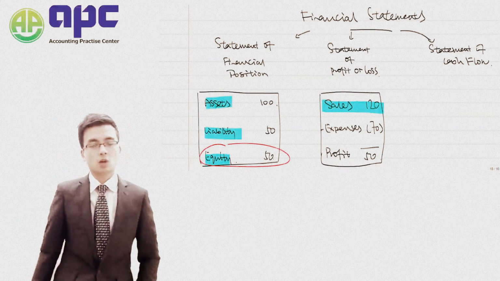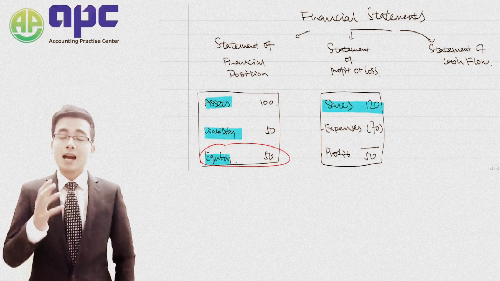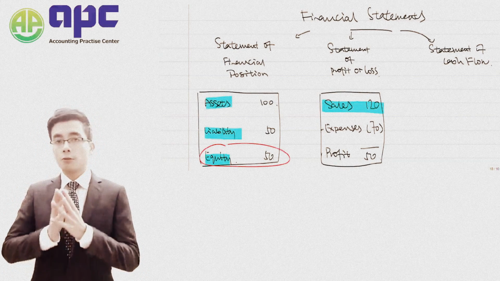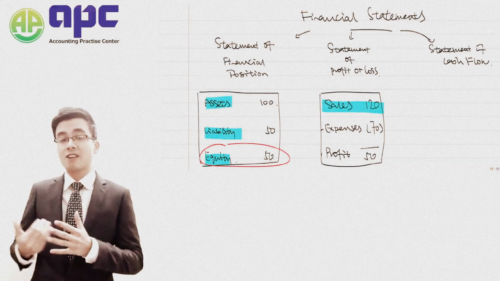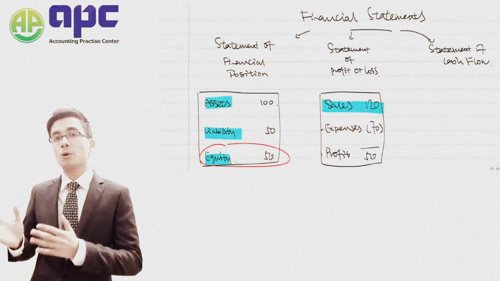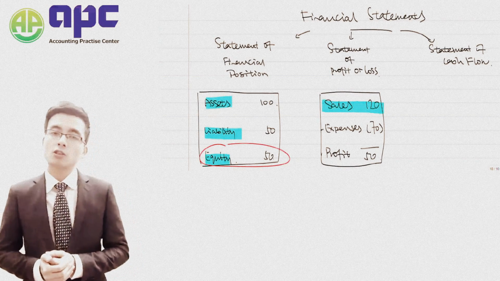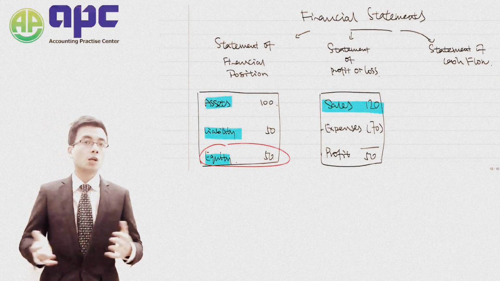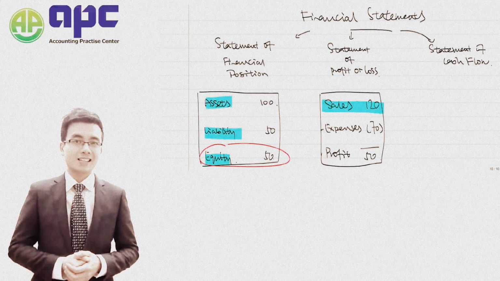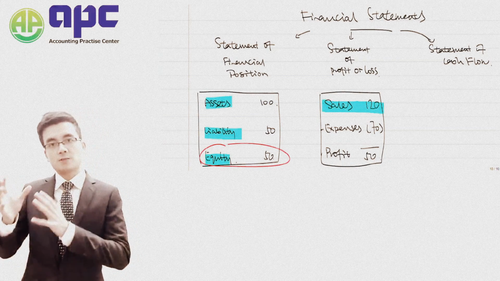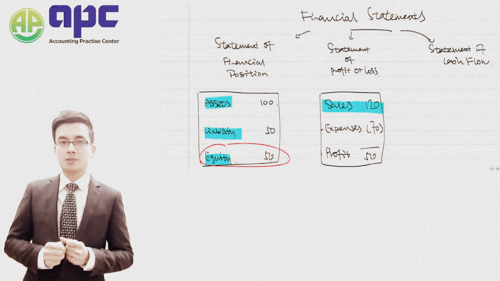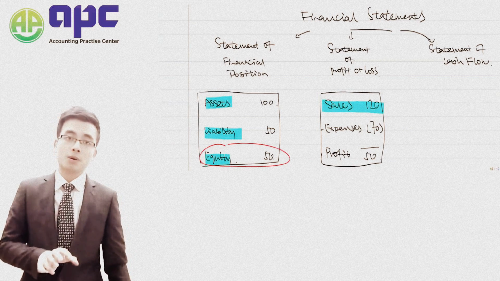In the actual course, I'm going to teach you how to prepare those financial statements. For example, for those sales revenue, the first thing you need to do is not post that directly to the ledger account, but post it into the books of prime entry. Within the books of prime entry, there will be a lot of books, for example the sales day book, the sales returns day book, etc. We're going to record these figures first into those books, and then extract that into a ledger account later on. So that's the statement of loss.